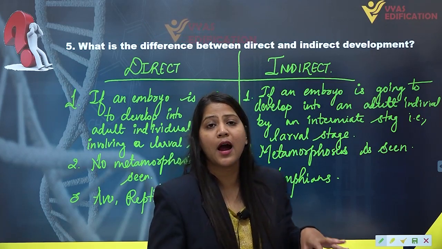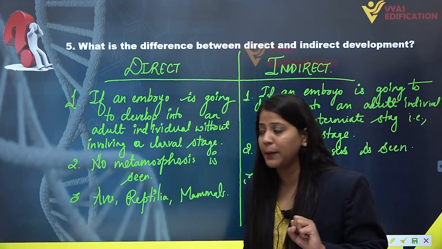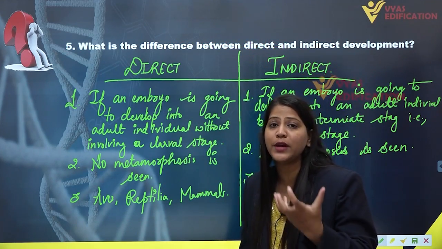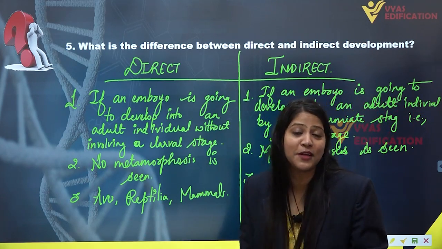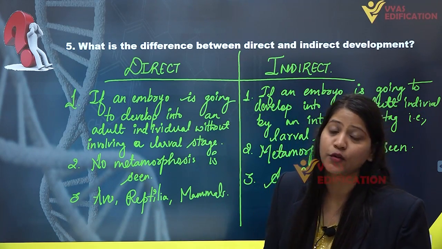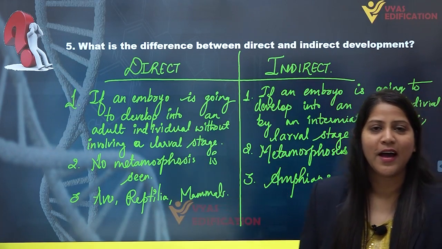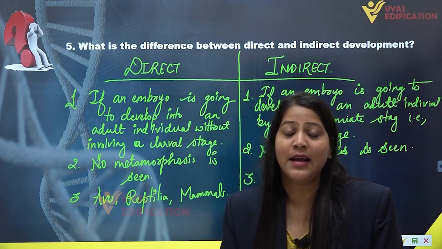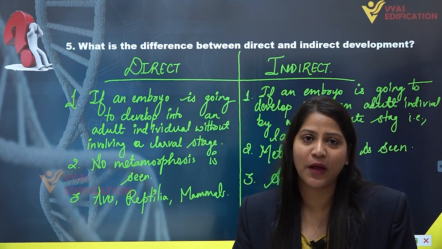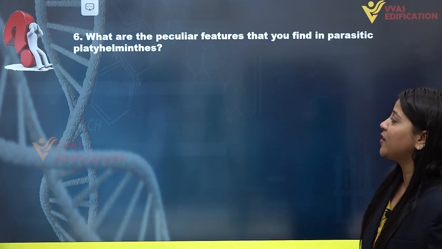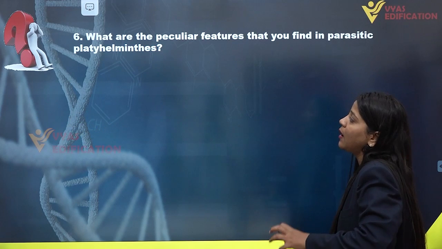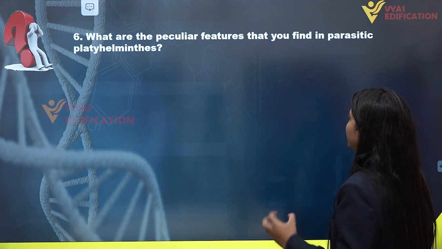Alright, so amphibians are the example of indirect development, and in case of direct development we have examples such as aves, reptilia, mammals, etc. So this is the complete solution of question number 5. I hope you get the difference between indirect and direct development. Let's come towards the next question, question number 6, that is,